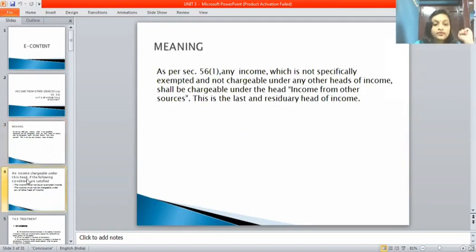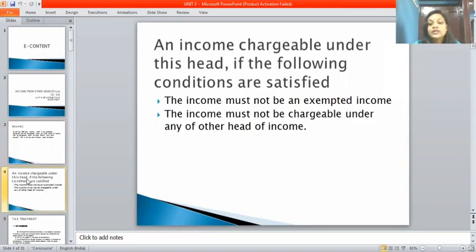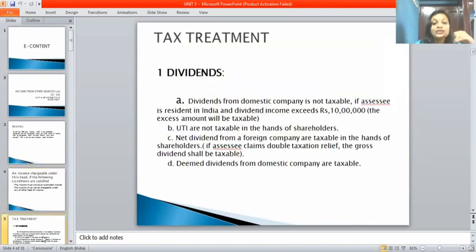Next, an income is chargeable under this head if the following conditions are satisfied. There are 2 conditions. First one is the income must not be an exempted income. Next, the income must not be chargeable under any other head of the income. So these 2 points must be satisfied in the following conditions.